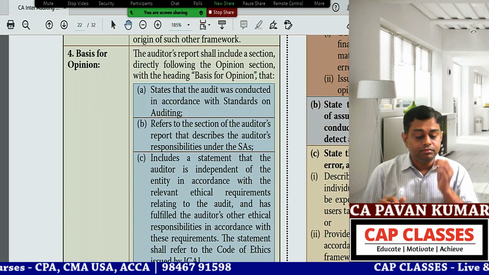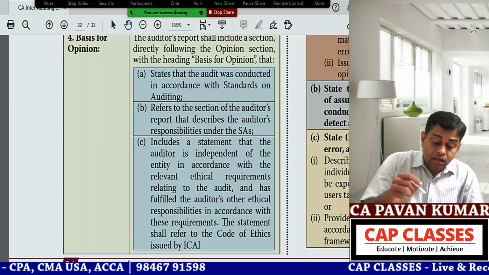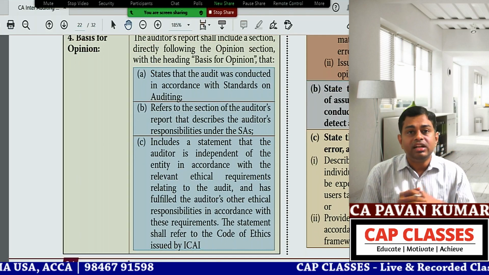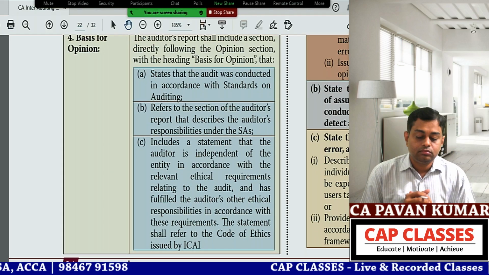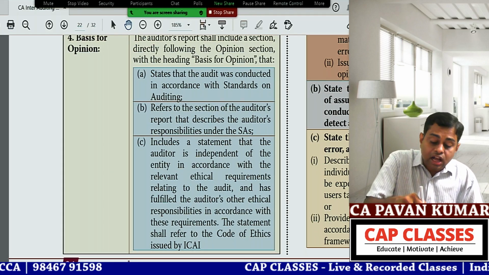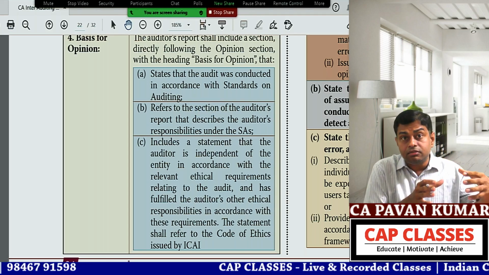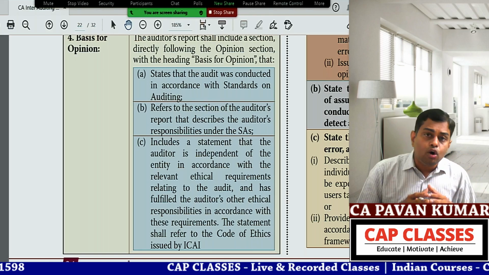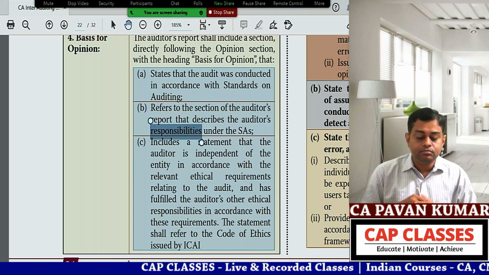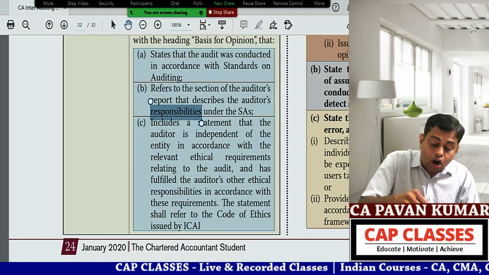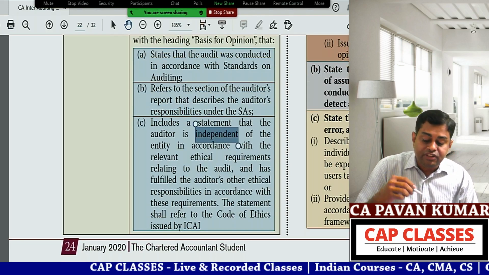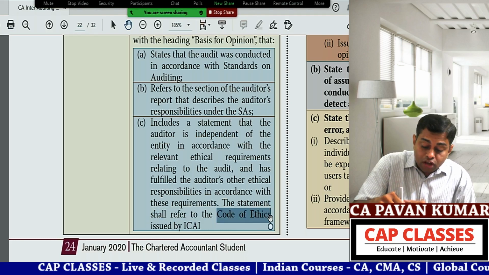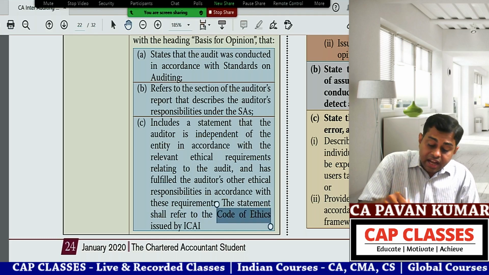Basis for opinion. A states that the audit was conducted in accordance with standards on auditing. Did they tell that? Yes, sir. Then there is also one section for the auditor's opinion basis that includes a statement that the auditors are independent of the entity and they have complied with the code of ethics and other ethical responsibilities.